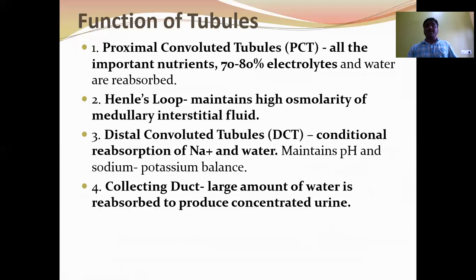Next, in the distal convoluted tubule, conditional reabsorption takes place. Conditional reabsorption of electrolytes and water occurs under the influence of hormones such as ADH and aldosterone. ADH facilitates the reabsorption of water, and aldosterone facilitates the reabsorption of electrolytes. The distal convoluted tubule also plays an important role in the maintenance of pH and sodium potassium ionic balance by secreting H plus ions and K plus ions.